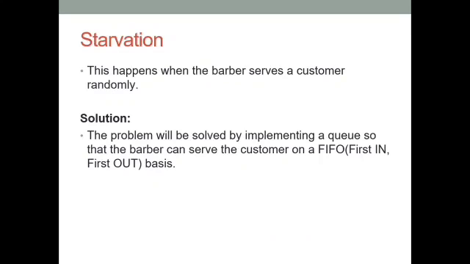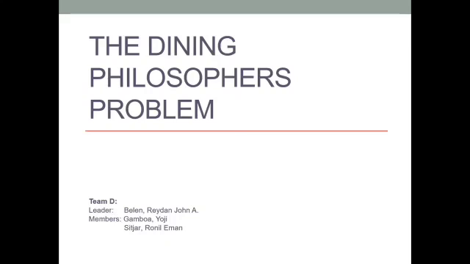available seats. Starvation. This happens when the barber serves a customer randomly. The problem will be solved by implementing a queue so that the barber can serve the customers on a first-in, first-out basis. The dining philosophers problem.